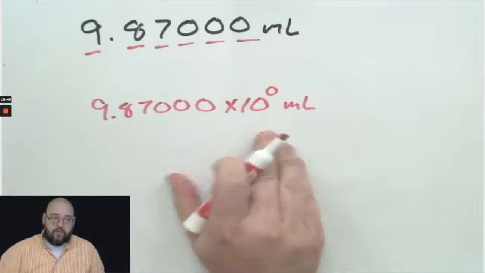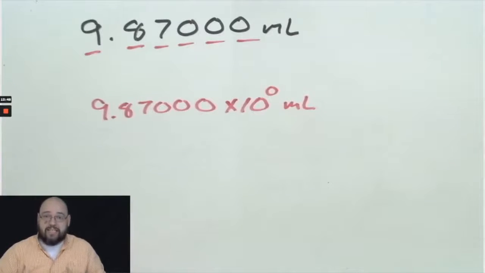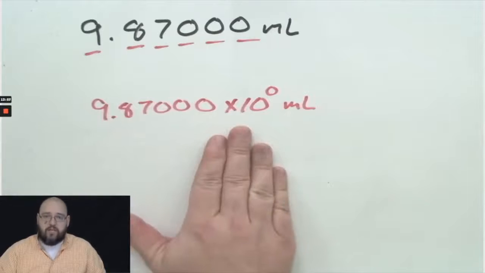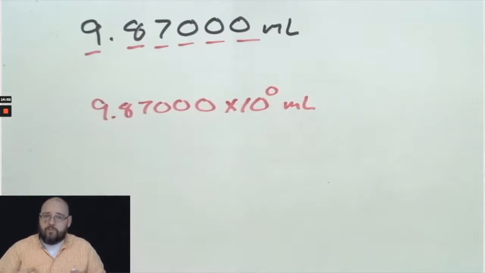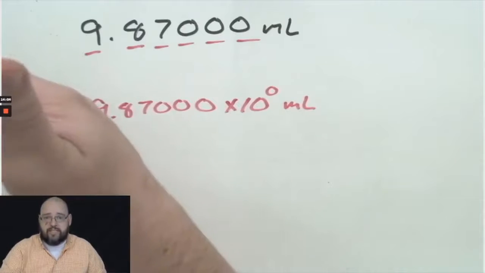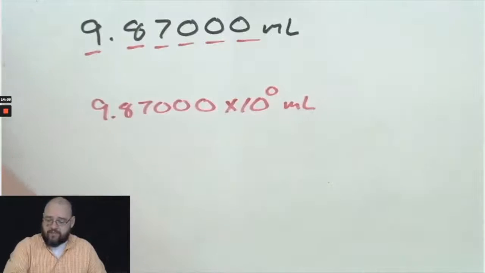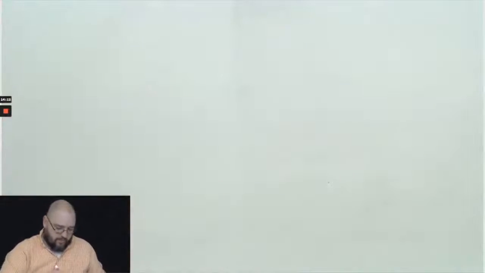So sometimes writing something down in scientific notation is going to take a little bit more writing than it normally would. We typically wouldn't write this number in scientific notation. But sometimes directions or people will tell you that your answer has to be in scientific notation. And if that's the case, then you're going to write it like this. So let's do another example.